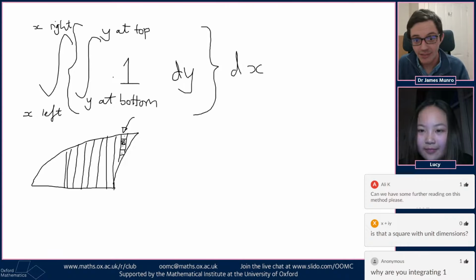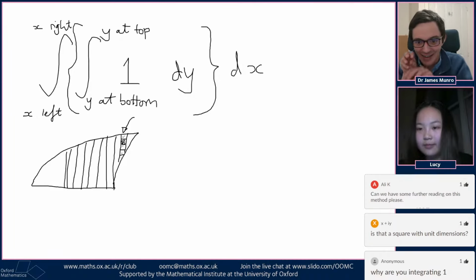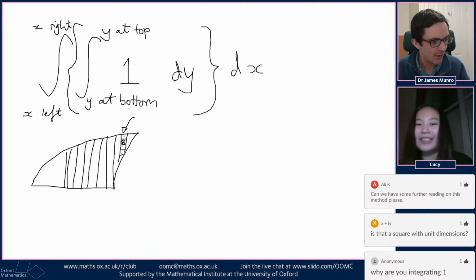Okay, right, I think that's the plan. We'll integrate from y at the bottom up to y at the top. First integrate up this column to add up the little areas of these little squares. Each square has kind of got a trivial 1 times dx dy area. Add up all of those ones and then add up those rectangles. I think that's my university plan. That is your university plan.